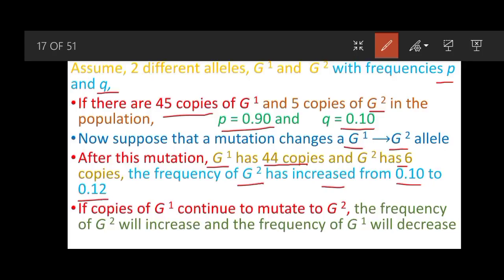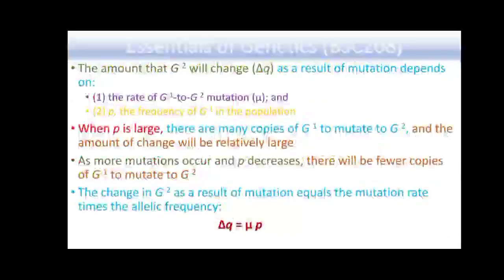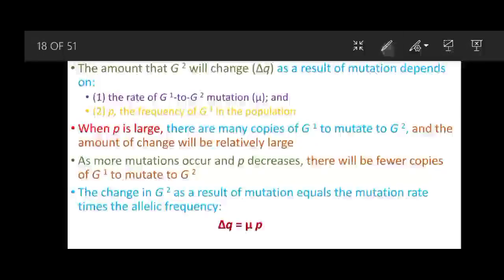If copies of G1 continue to mutate to G2, the frequency of G2 will increase and the frequency of G1 will decrease, and the amount that G2 will change, delta q, as a result of mutation will depend on the rate of G1 to G2 mutation, which is mu, the Greek letter mu, and p, the frequency of G1 in the population.